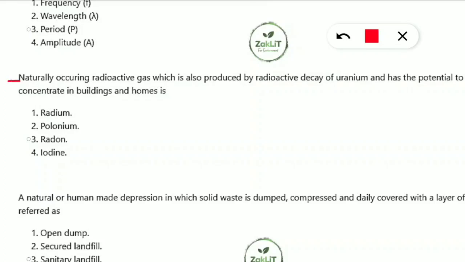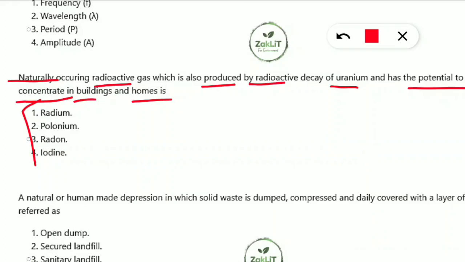So, a naturally occurring radioactive gas, which is also produced by the radioactive decay of uranium and has the potential to concentrate in buildings and homes, is what? I will give you a hint: it is an indoor air pollutant. Yes, this question was asked in the form of what is an indoor air pollutant. Option 3, that is radon. It is a naturally occurring radioactive gas also produced by the decay of uranium, and it is concentrated in buildings and in our homes.